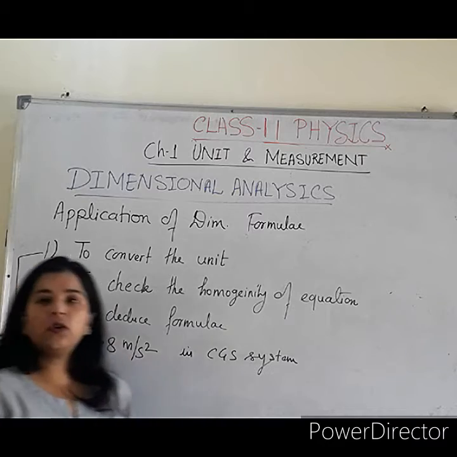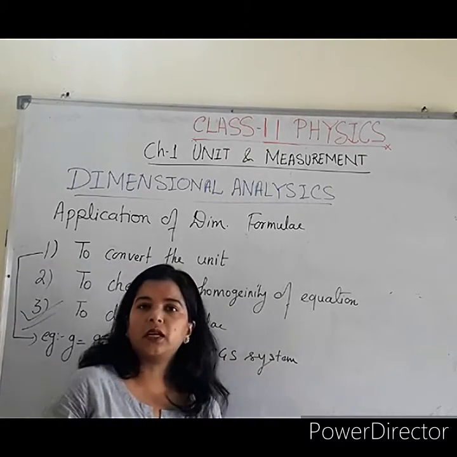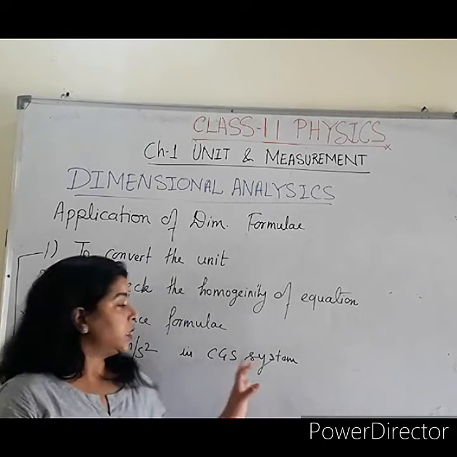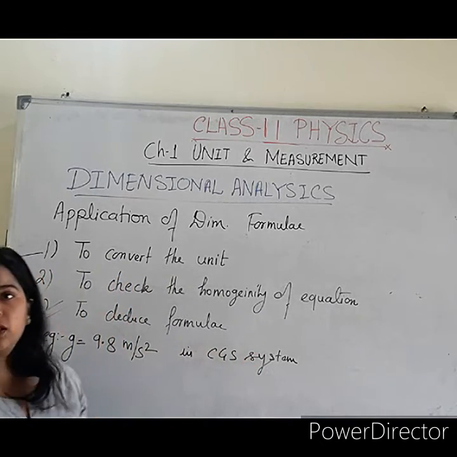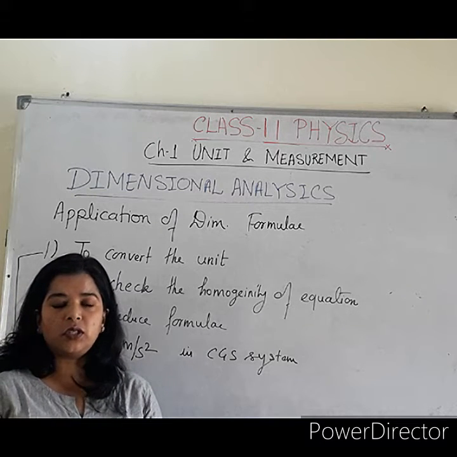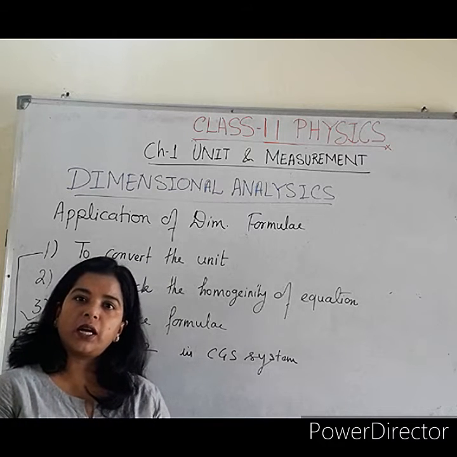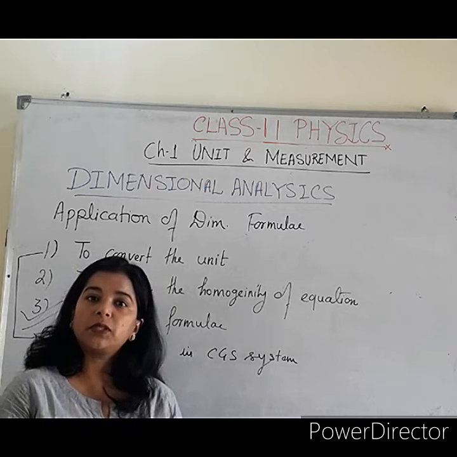The third system is CGS. C means centimeter, G means gram, S means second. And the SI system, that means the International Standard System, is generally the MKS system. Both are the same thing. The SI unit and the MKS unit are the same.